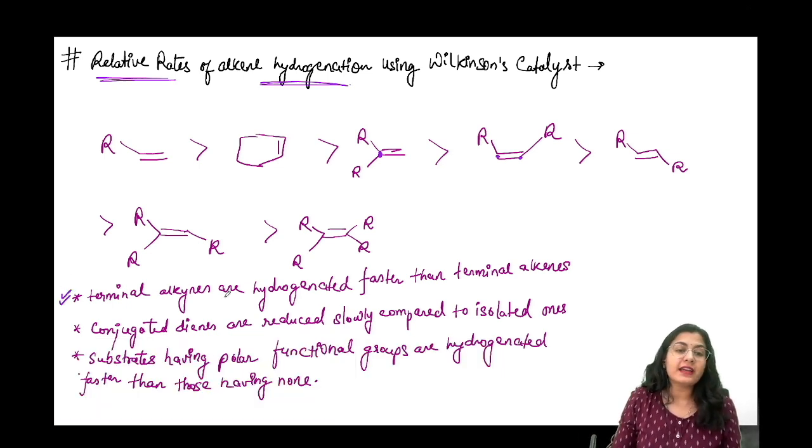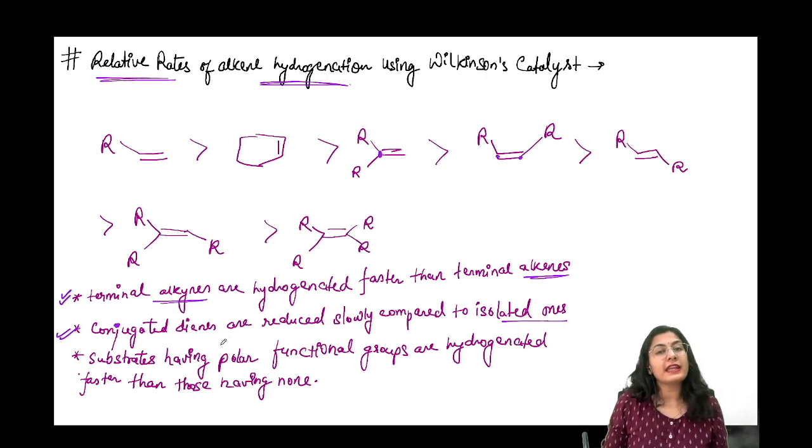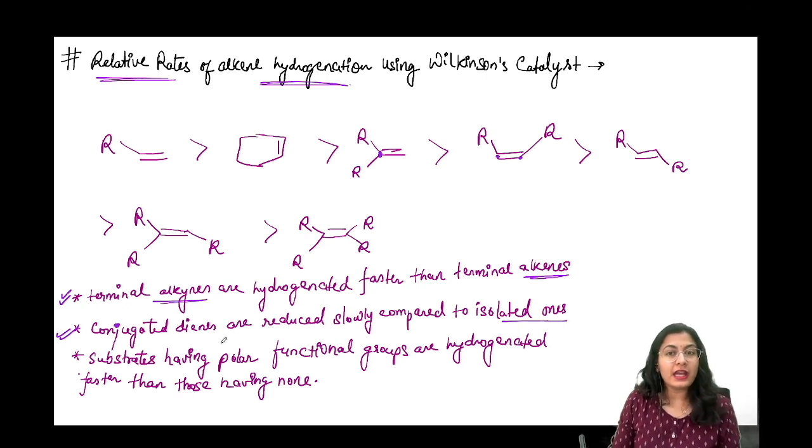Few more important points. Terminal alkynes are hydrogenated faster than terminal alkenes, because obviously alkyne is more electron rich. Okay, and your rhodium is only a 16 electron species, so definitely it is going to coordinate alkyne faster than the alkene. Moving onwards, conjugated dienes are reduced slowly compared to isolated ones. Why is that so? क्योंकि जो conjugated dienes होती है, there is again a steric factor which is working, and Wilkinson's catalyst does not like steric hindrance.